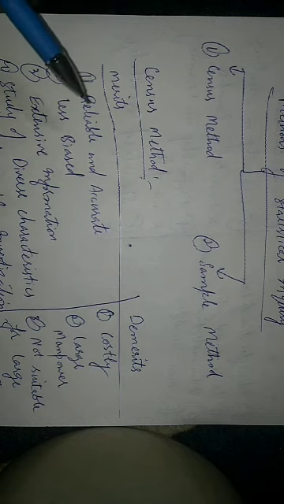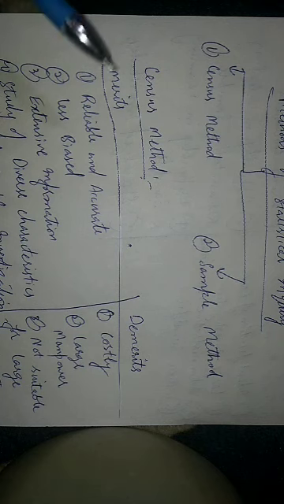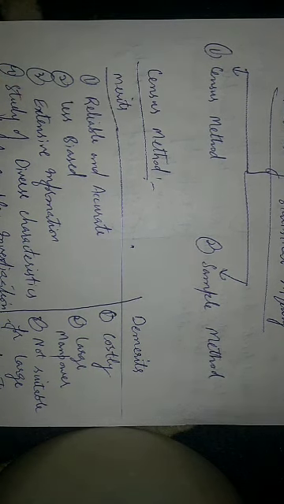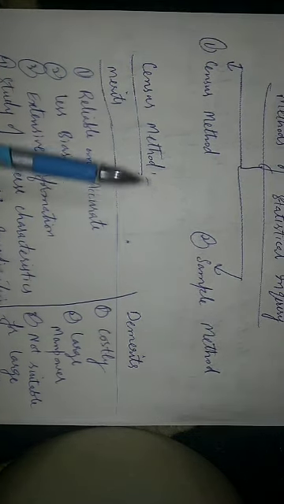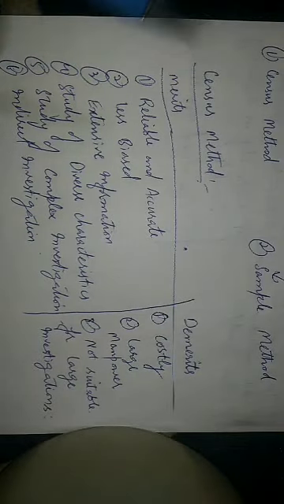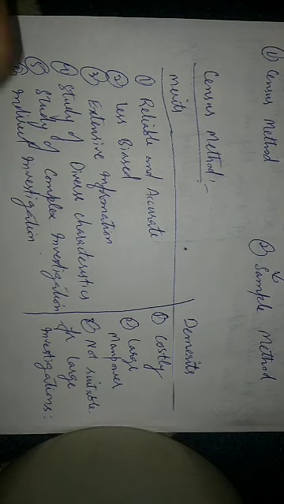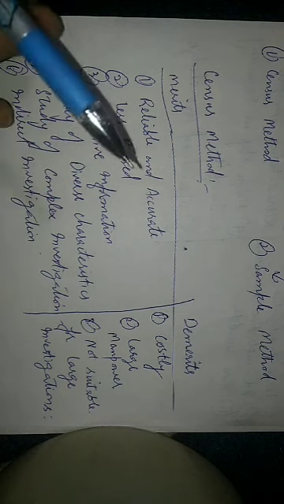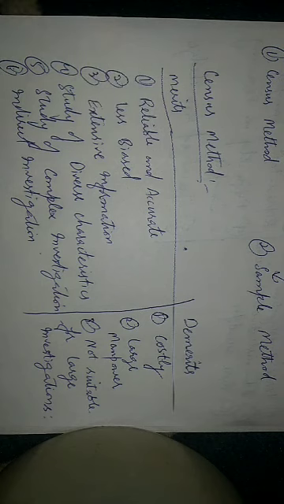Now, what are its merits? The principal merits of census method are: number one, reliable and accurate. Results based on census method are accurate and highly reliable. This is because each and every item of the population is studied.